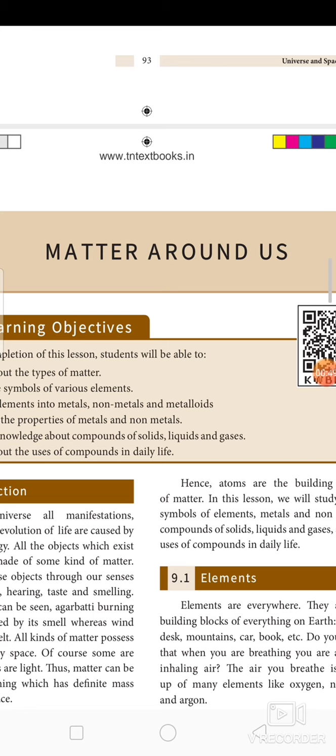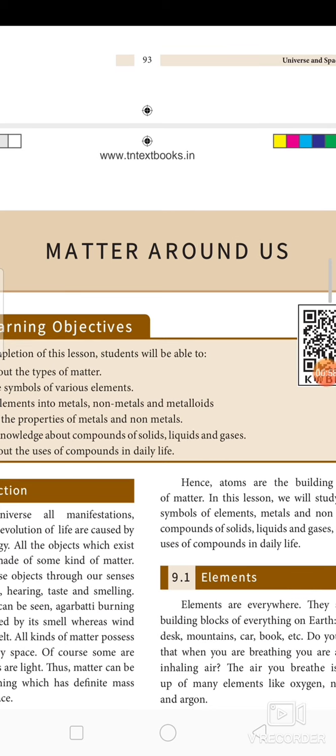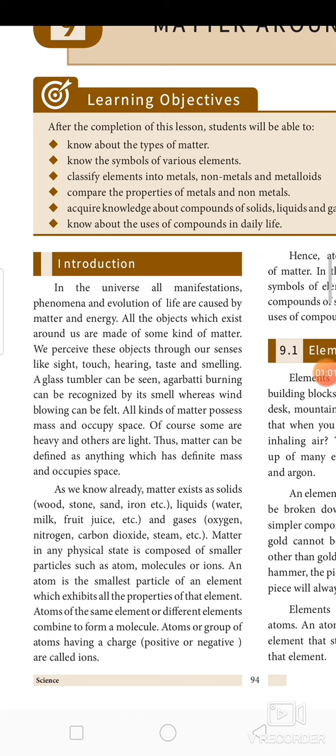And also you acquire the knowledge about compounds of solid, liquid and gases, and you come to know the uses of compounds in your everyday life. Let's enter into today's lesson.